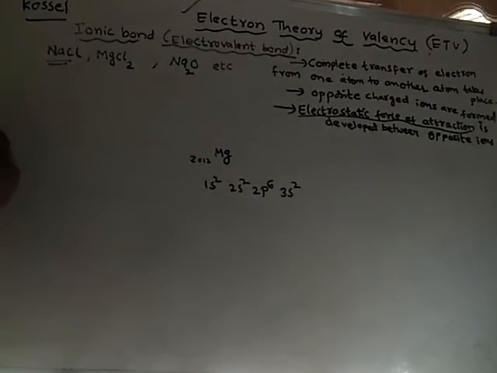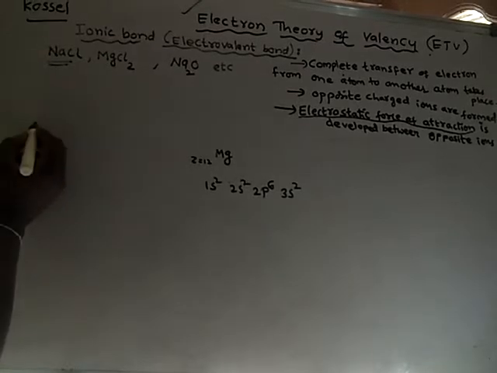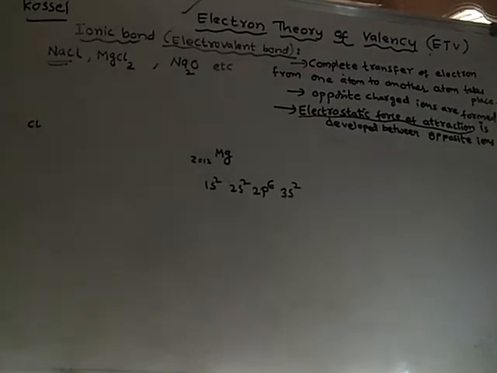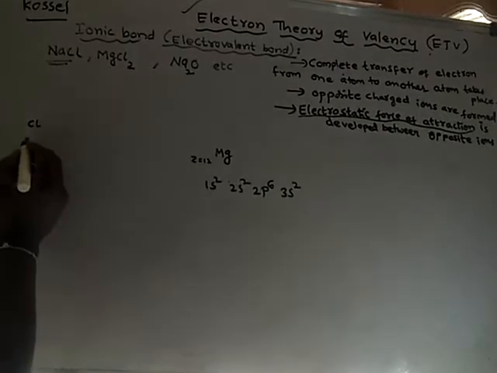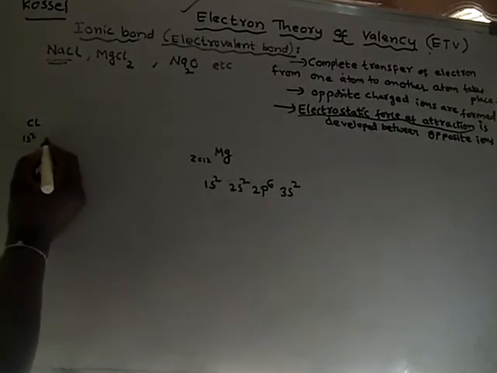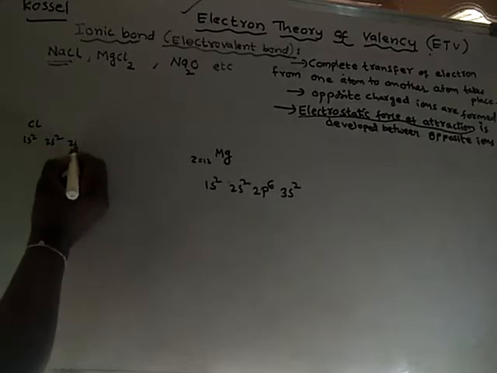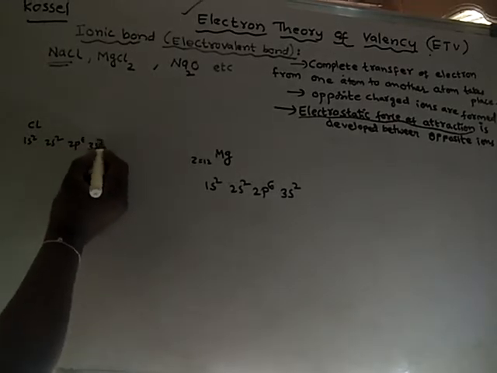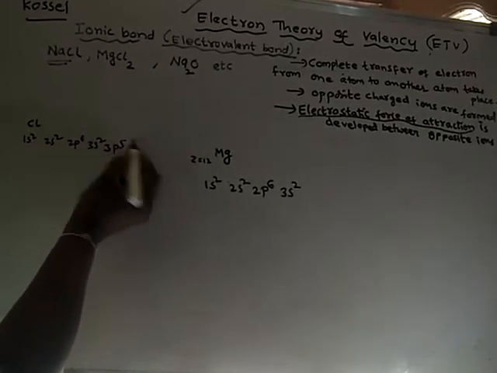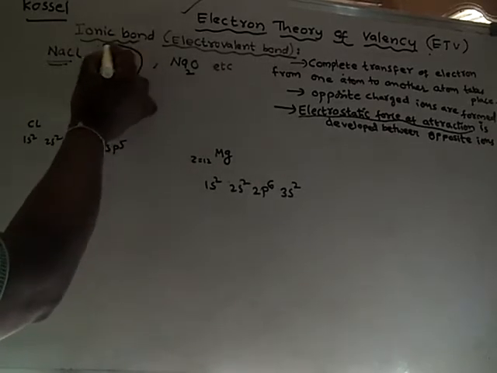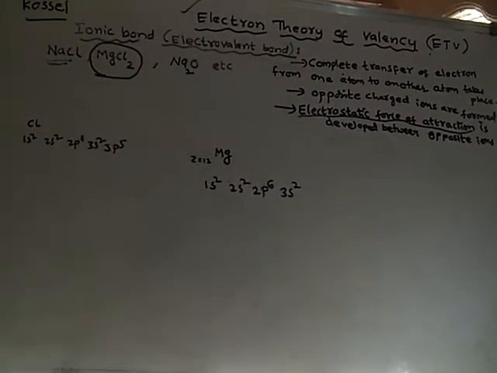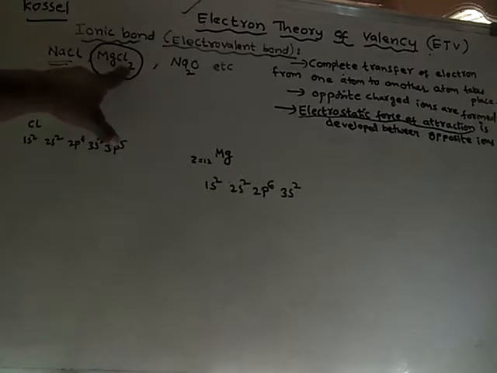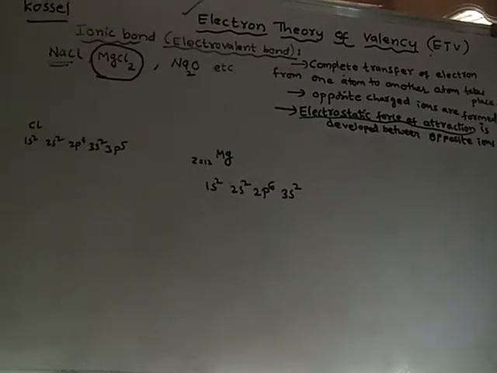What is the electronic configuration of chlorine? Its configuration is 1s2, 2s2, 2p6, 3s2, 3p5.